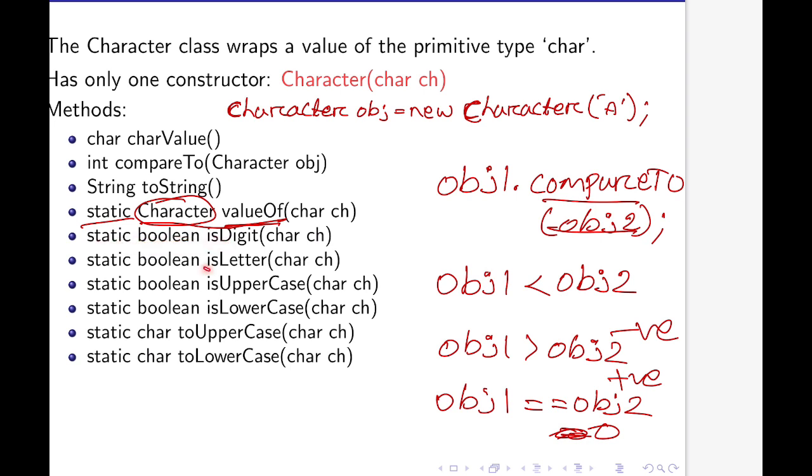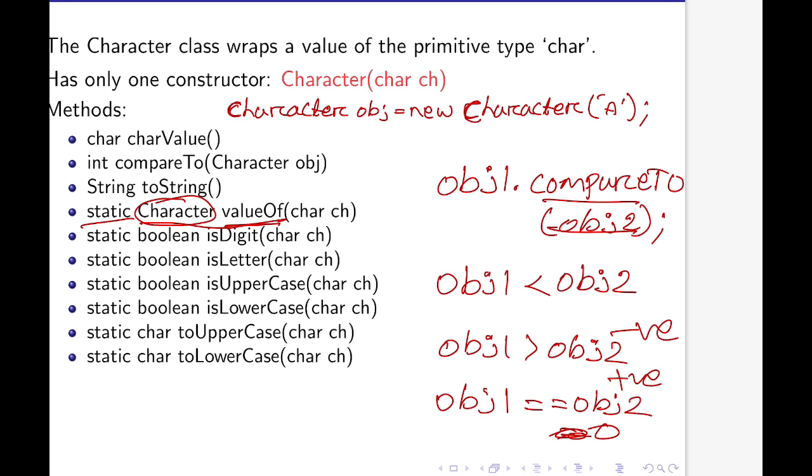Similarly, the methods is letter, is uppercase, is lowercase, to uppercase, to lowercase are there. Is uppercase and is lowercase return a boolean value. That means if the parameter is an uppercase character, it is going to return true, otherwise it is going to return false. Similarly, is lowercase returns true if the parameter is a lowercase character, otherwise it is going to return false. Similarly, to uppercase converts one input character to uppercase.